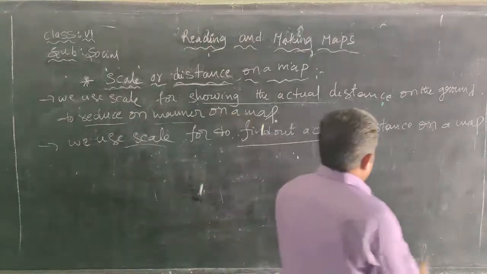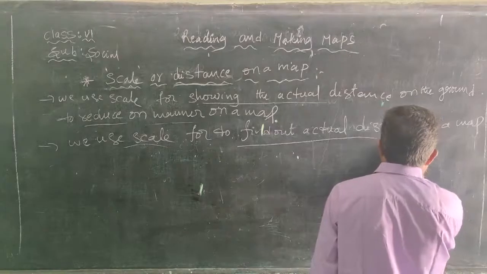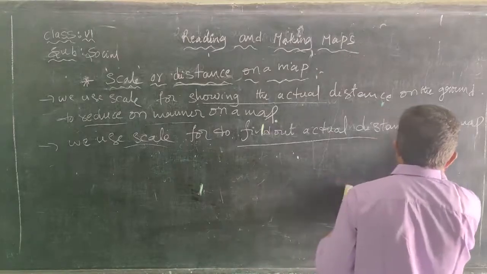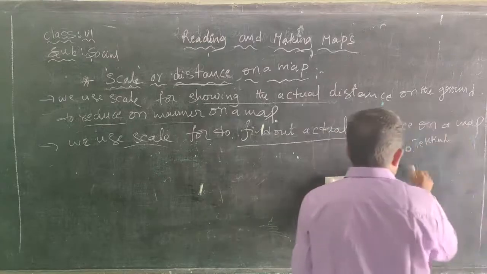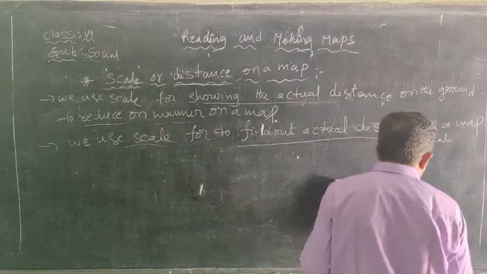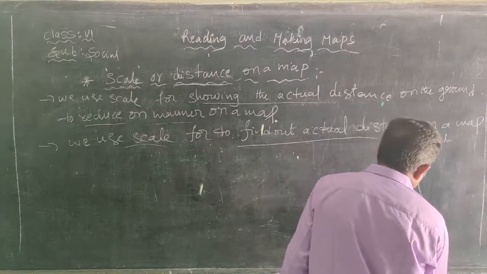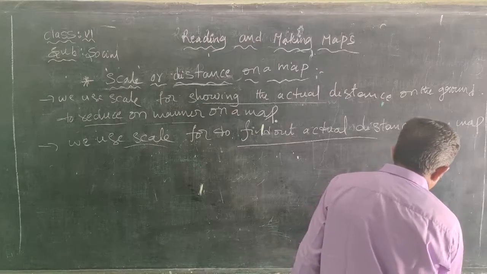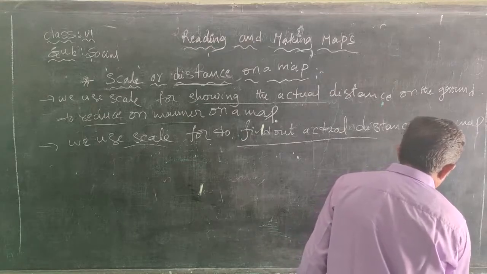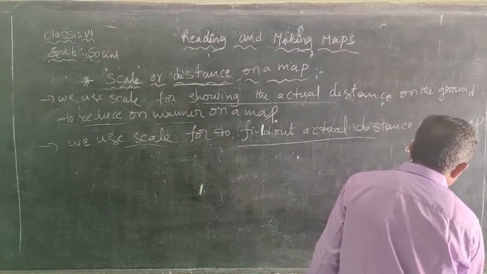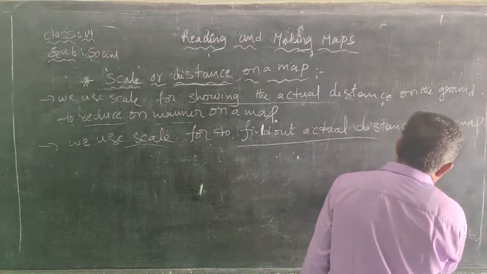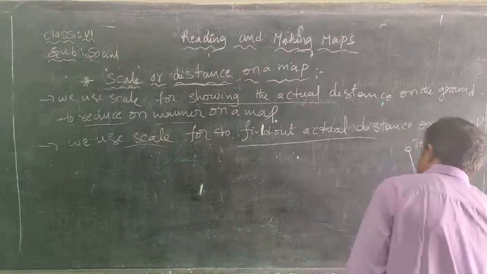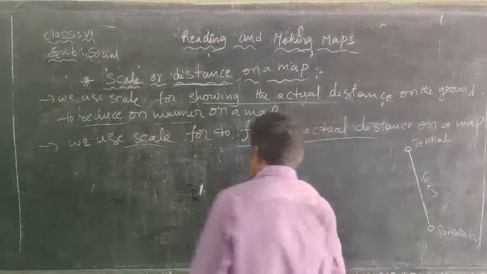Okay, here this is Tekali, and this is Srikakulam. This is the actual distance, 50 km.